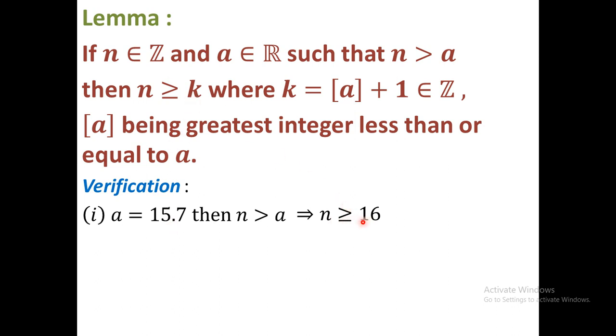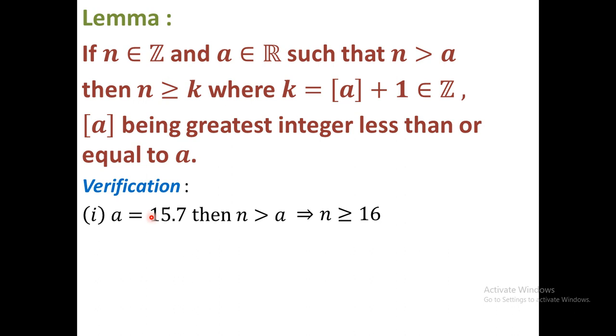Now I have to write k in that form. Floor of a means floor of 15.7, the greatest integer less than or equal to a.